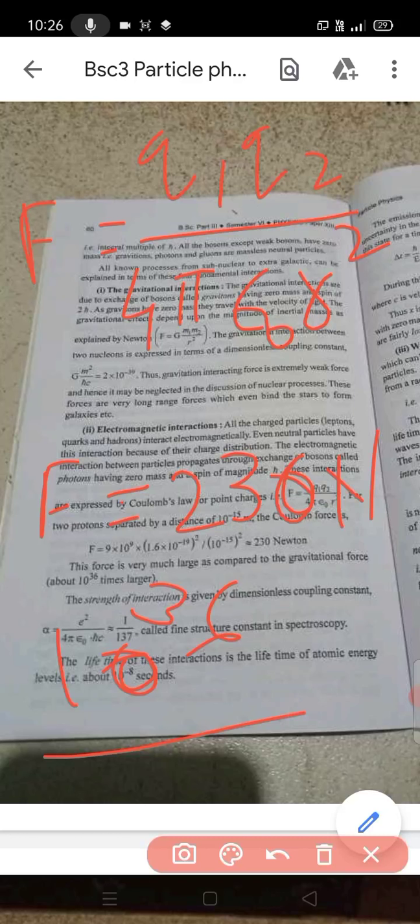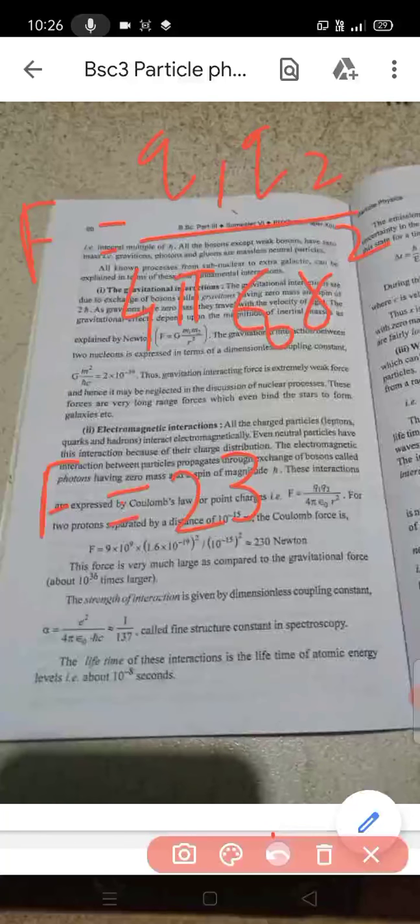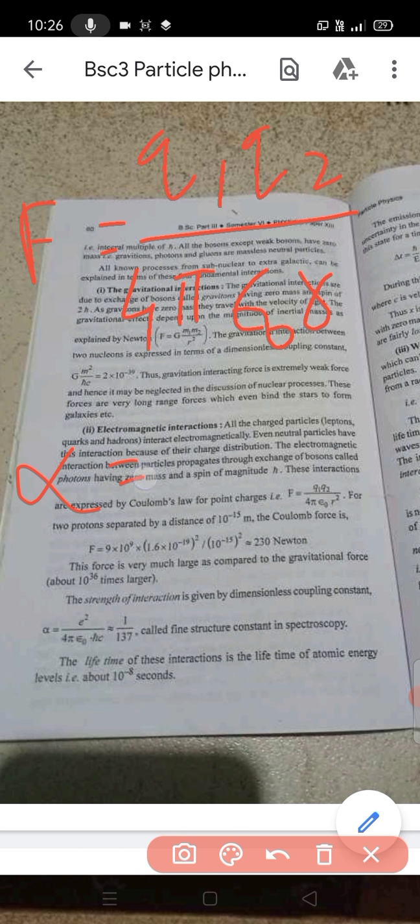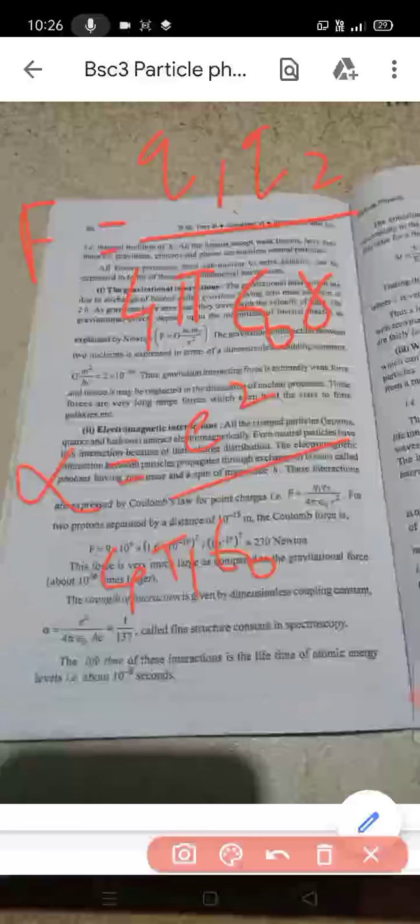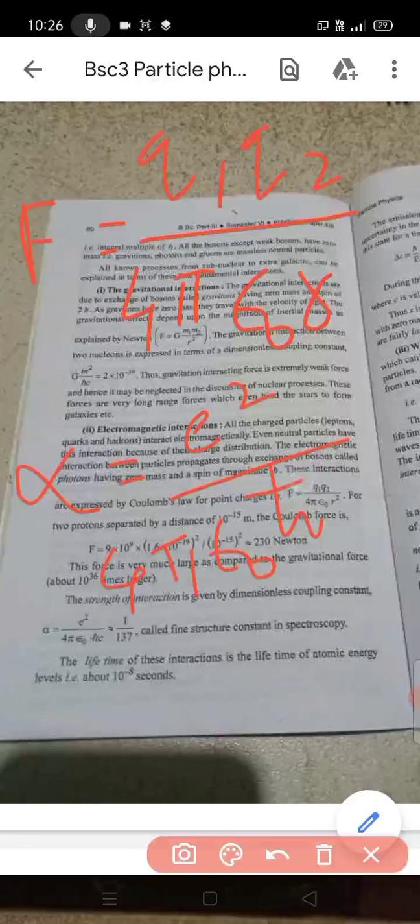The strength of interaction is given by the dimensionless coupling constant. Alpha is equal to e square divided by 4 pi epsilon naught h cross c.